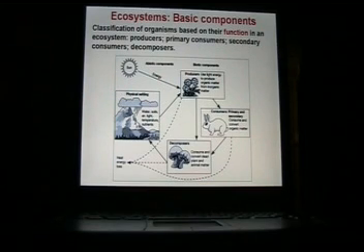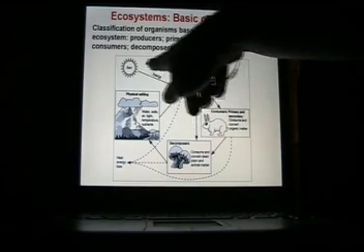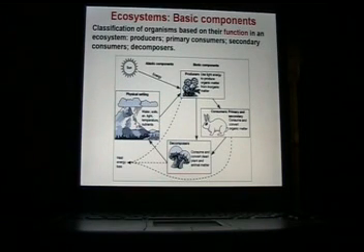You could be a producer. You could be a primary consumer. You could be a secondary consumer. Or you could be a decomposer. So here we have a little ecosystem. We have the sun sending in energy, so it's an abiotic component, the sun's energy.